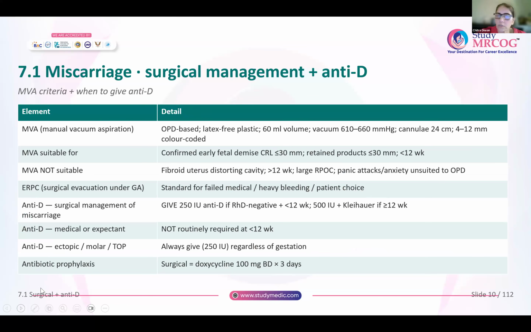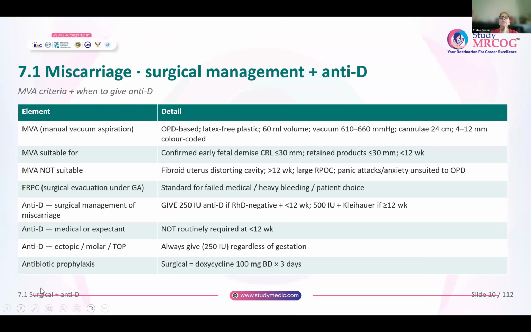Now coming to the surgical management. So manual vacuum aspiration is done usually for missed miscarriage. And this is an OPD based procedure, no need for indoor admission. The plastic cannula that is there, it is latex free. Volume of the syringe is 60 ml.